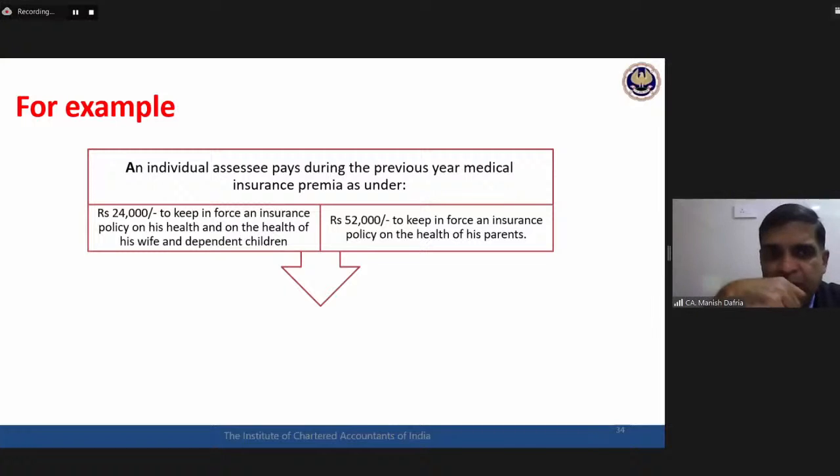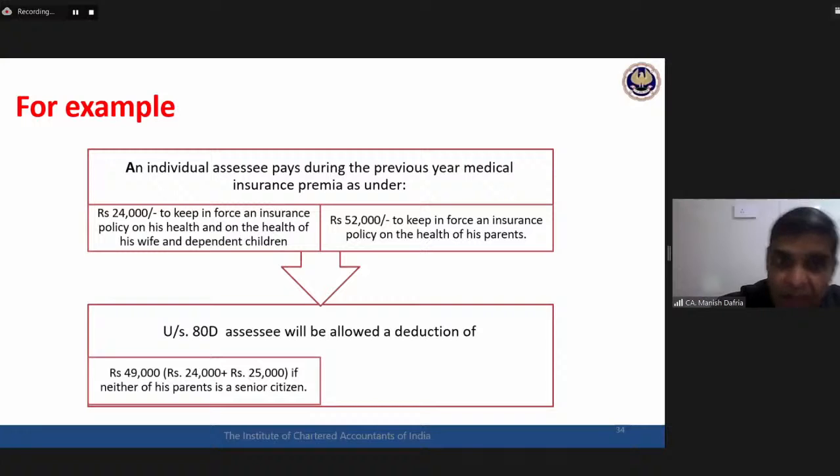24,000 for self, wife and dependent children, 52,000 for parents, assuming one of the parents is a senior citizen. How much deduction can be claimed? Okay, I think each one of us is getting it correctly. How much could be the total deduction available?